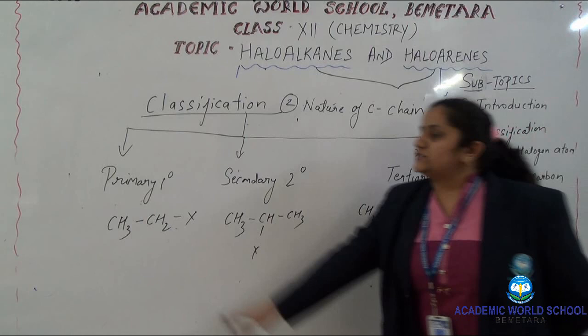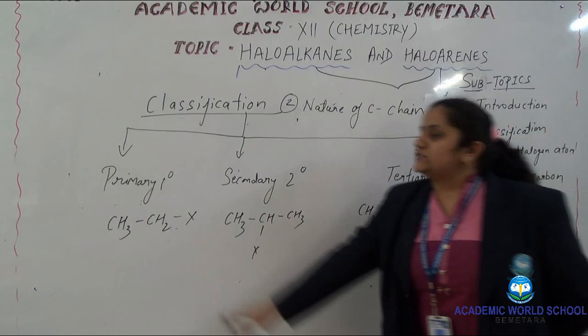Any alkyl halide, CH3, CH2X. As you can see, the halogen is attached to the carbon which is attached to two different hydrogens, and this carbon is satisfied by single covalent bonds, not a double bond, not a triple bond. So this single covalent bond decides the hybridization of carbon, which is sp3.